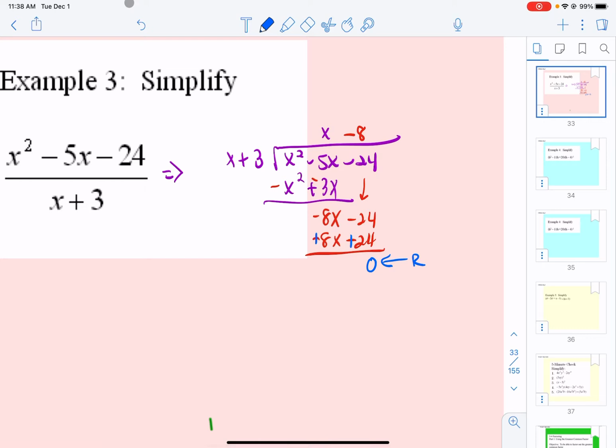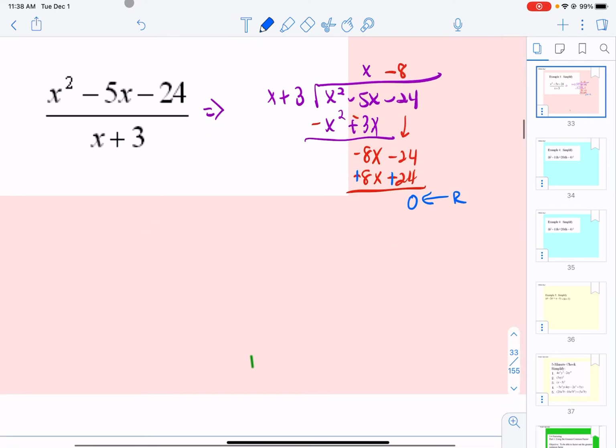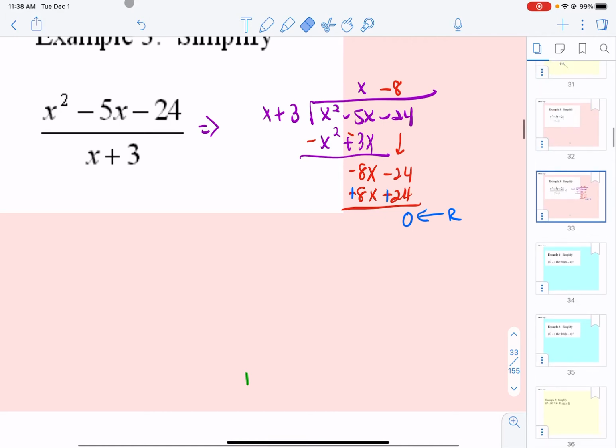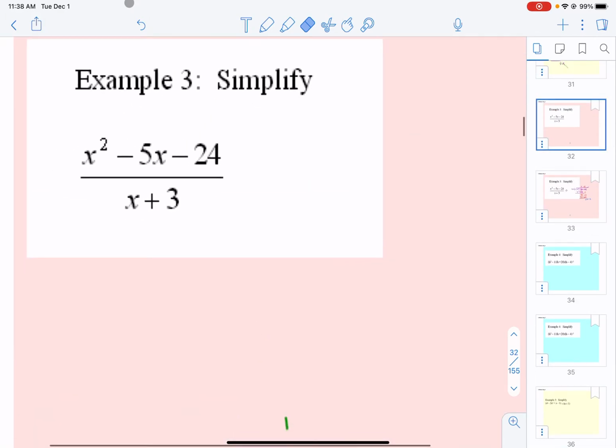Okay. Now I'm going to do the same problem using a technique called synthetic division. Now you can do it under here. I duplicated the page and I'll do it on its own page. Okay.